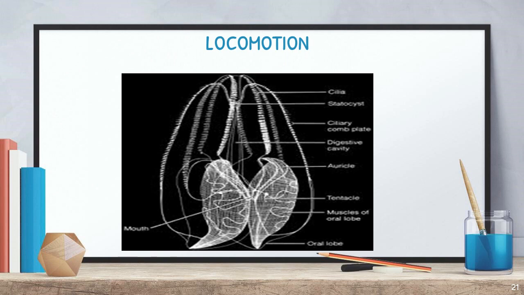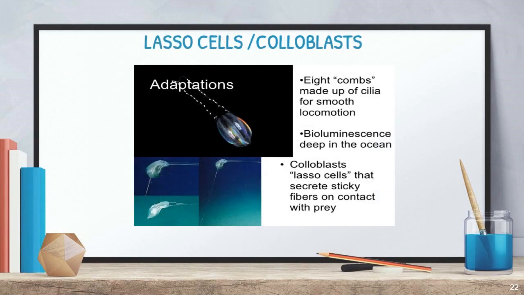Then another character. The next one is lasso cells, or colloblasts. Lasso cells, in the sense, in the last phylum we spoke about the cnidocytes, right, which are useful for anchoring and capturing the prey.